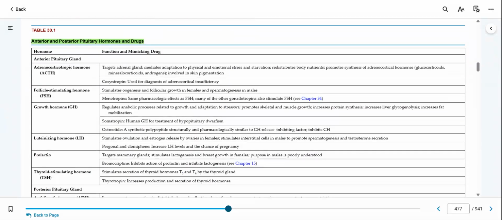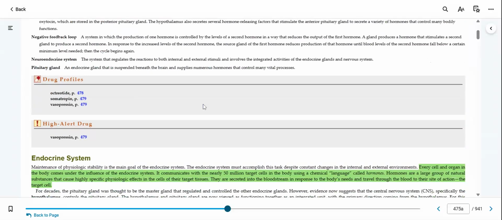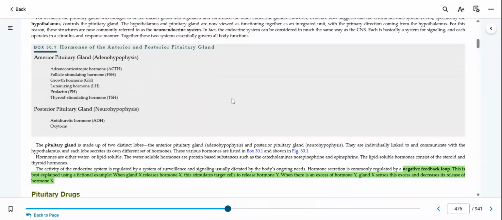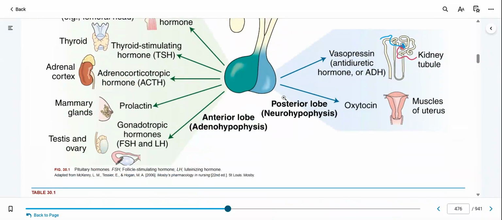On our pituitary drugs, we're really looking at three specific drugs. I think that was listed way up here at the very beginning. So these are our three specific drugs for this chapter. I'm going to scroll down and look at those three drugs.